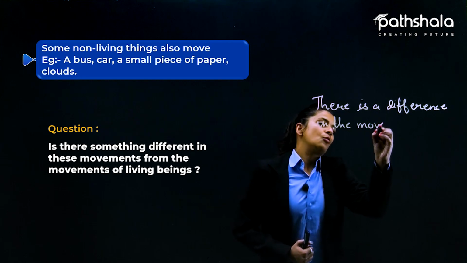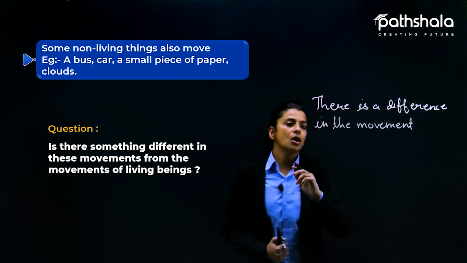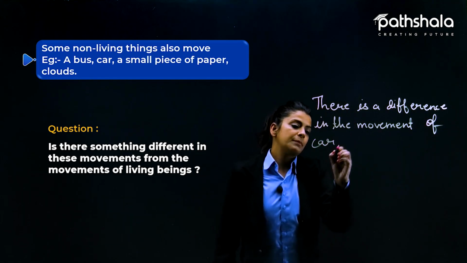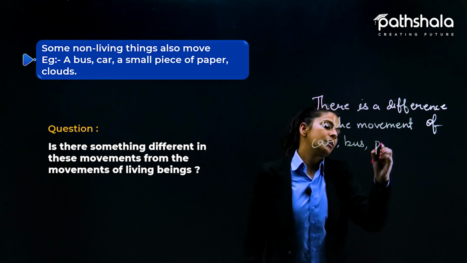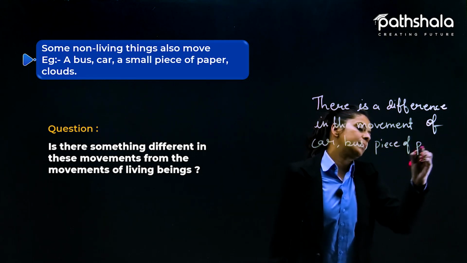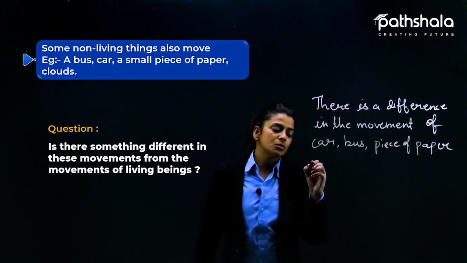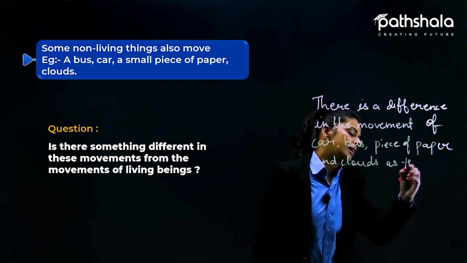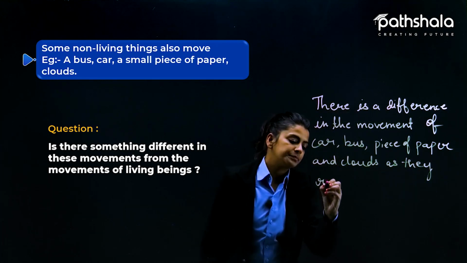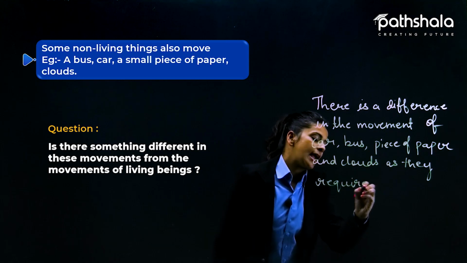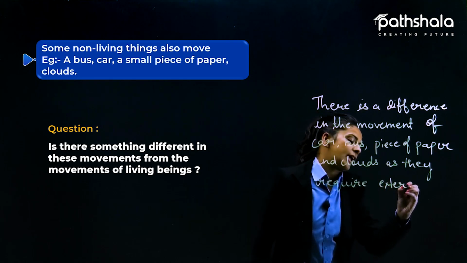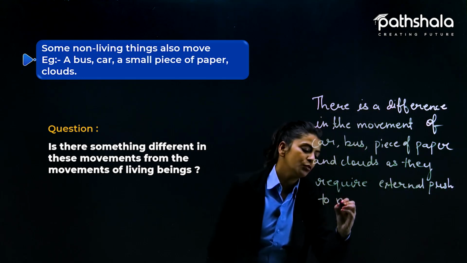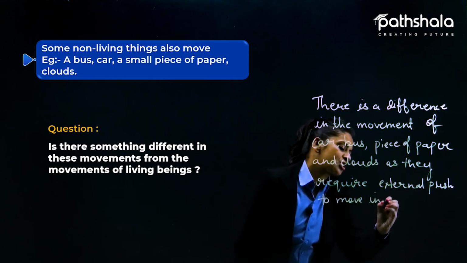of what examples did we study right now? There's a difference in the movement of car, bus, piece of paper, and clouds, as they require external push to move in any direction.